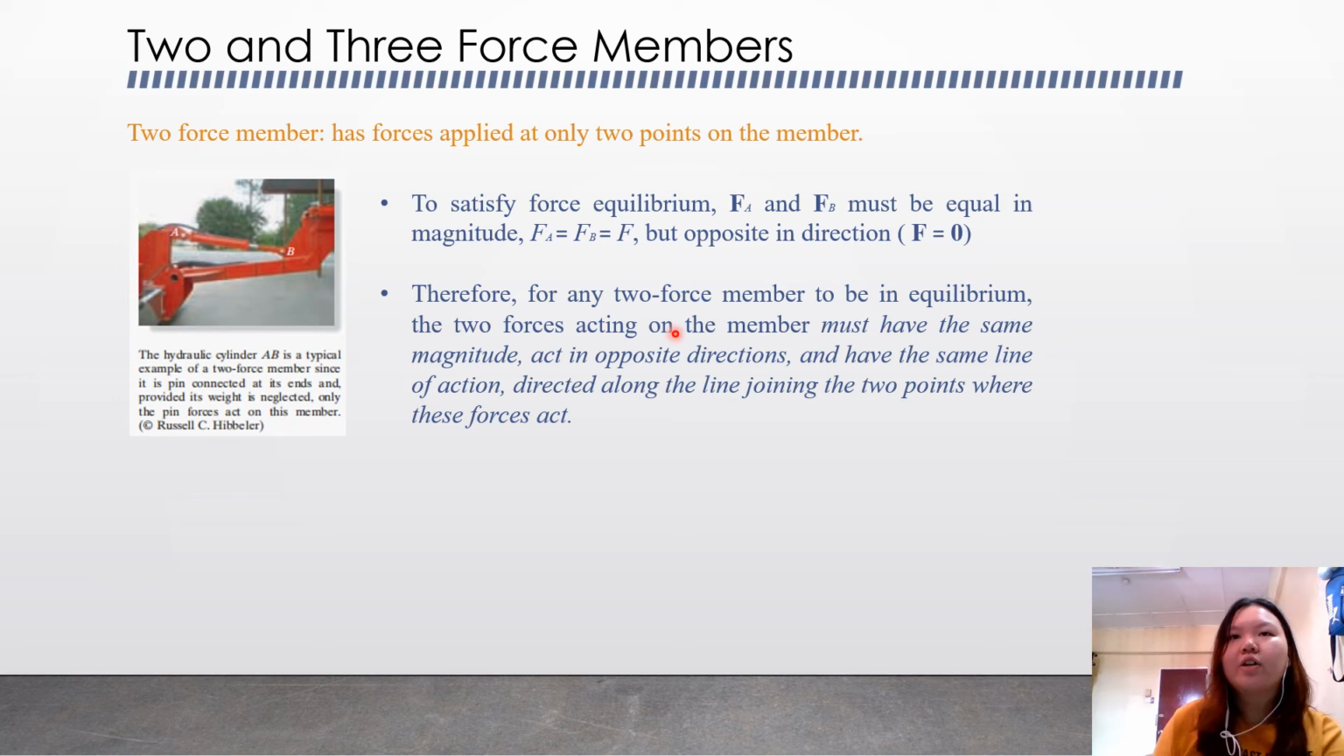Therefore, for any 2 force member to be in equilibrium, the 2 forces acting on the member must have the same magnitude, act in opposite direction, and have the same line of action directed along the line joining the 2 points where these forces act. A simple example here is the hydraulic cylinder AD, which is a typical example of the 2 force member, since it is pin connected at its ends and, provided its weight is neglected, only the pin forces act on this member.